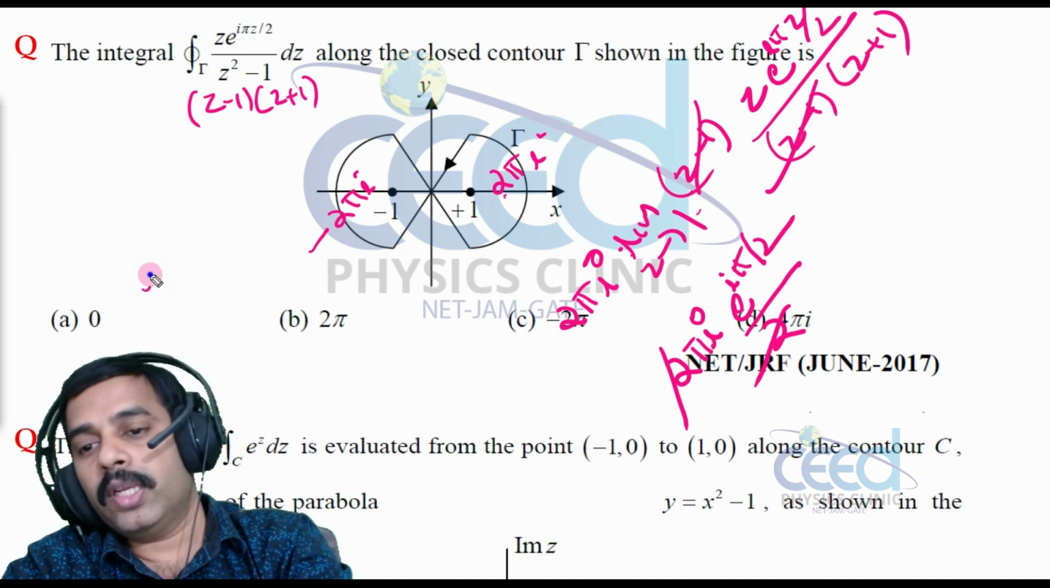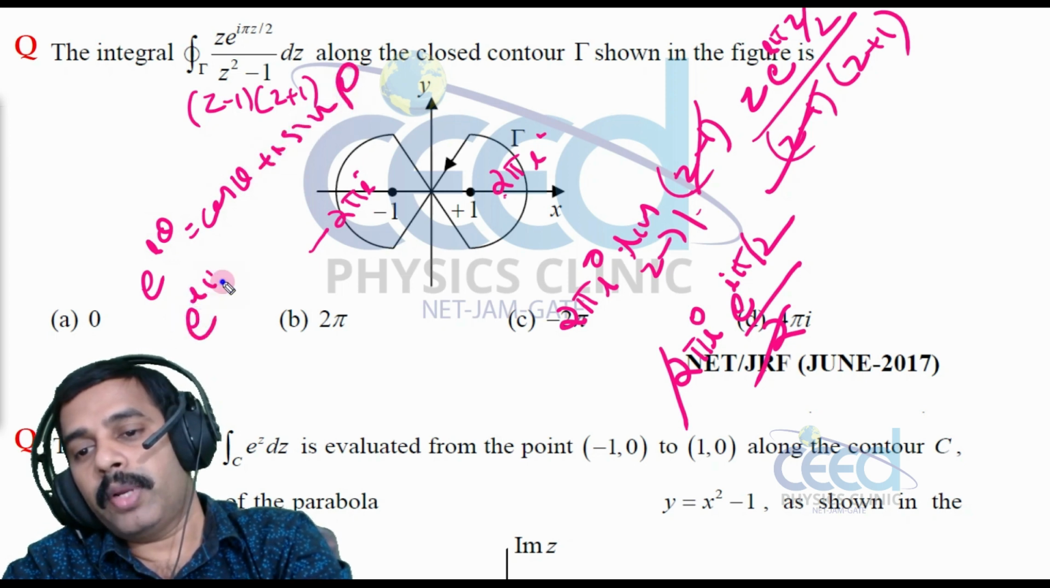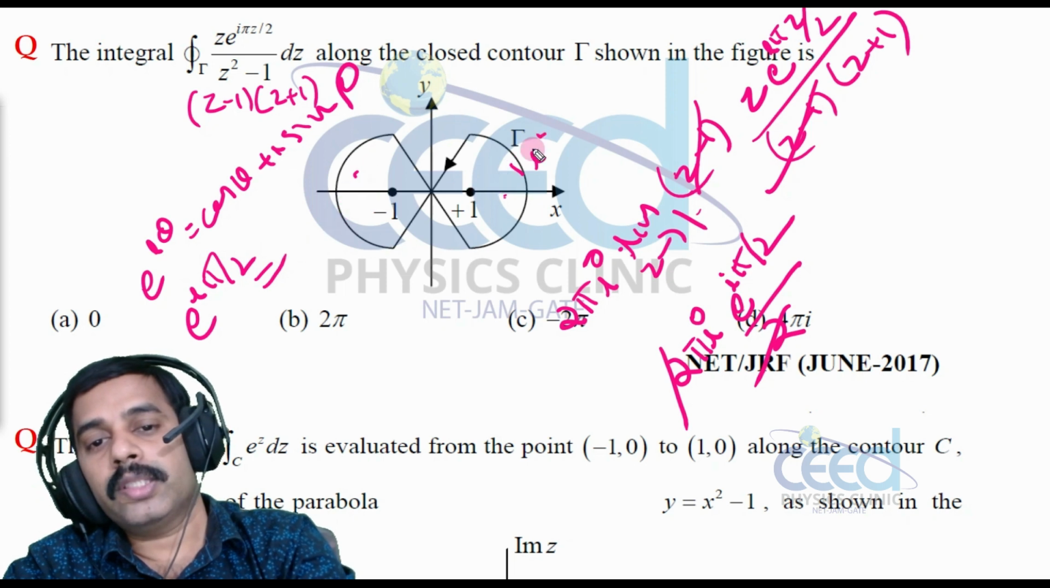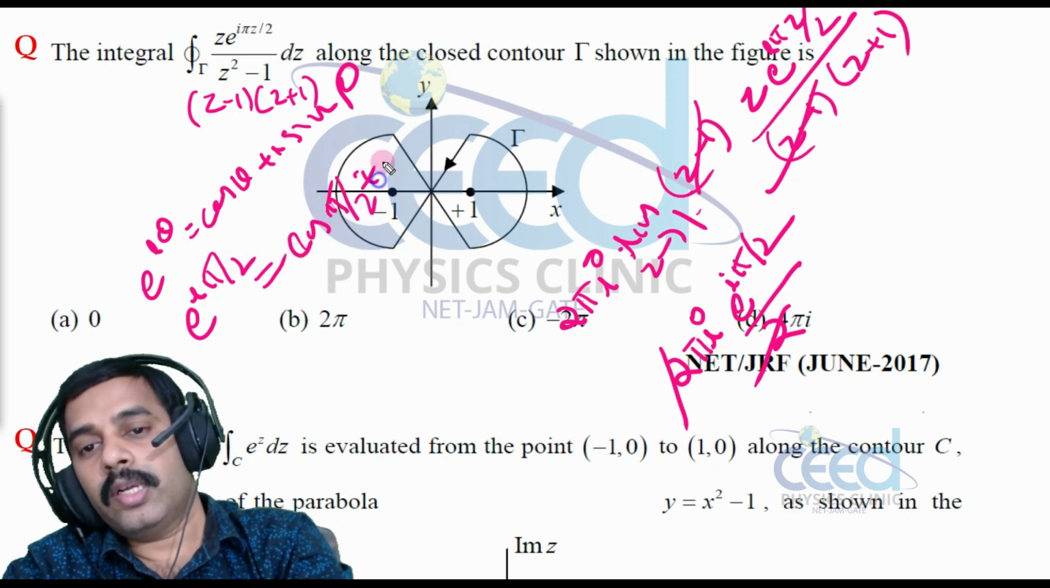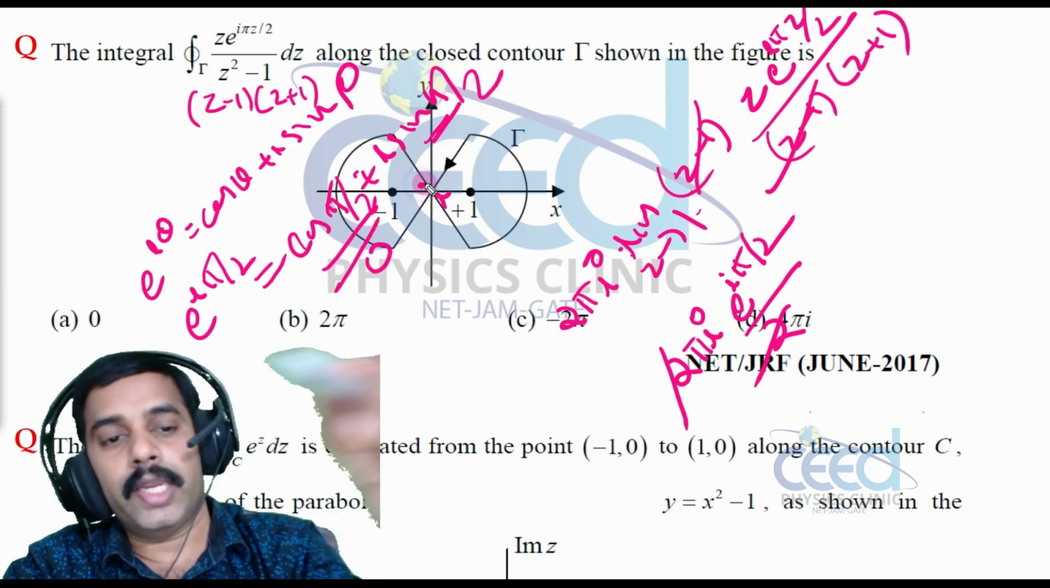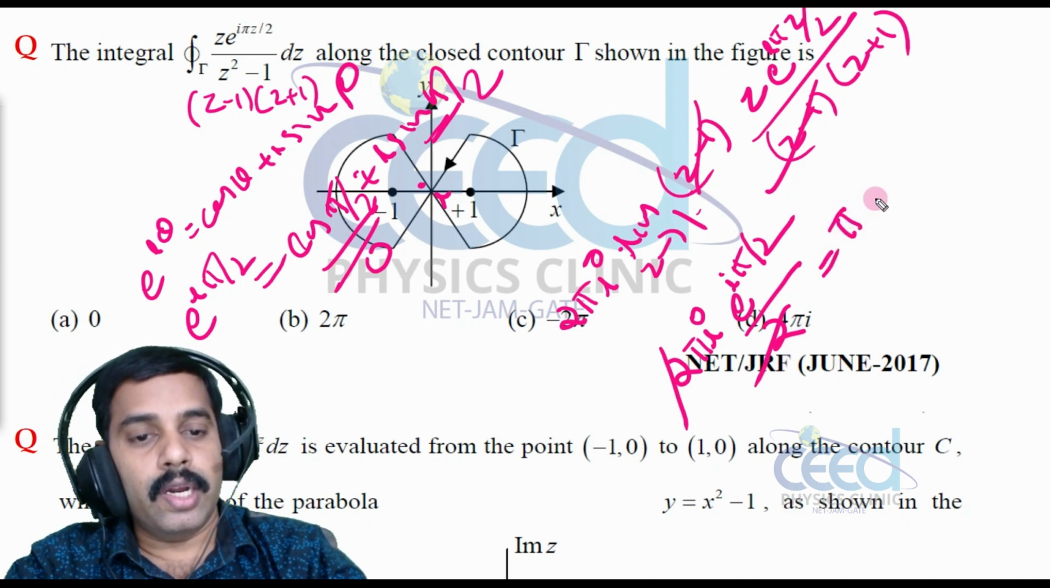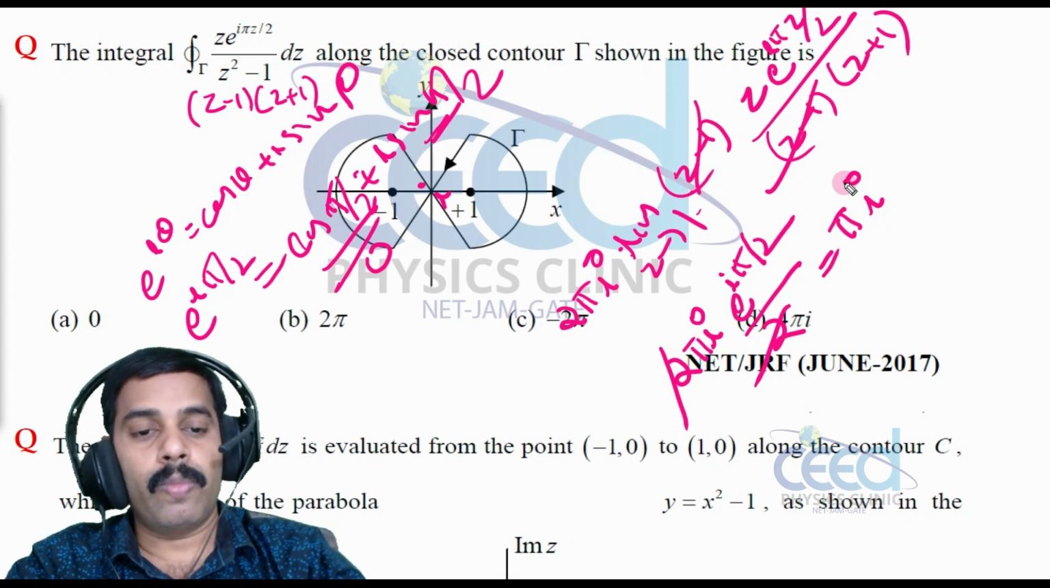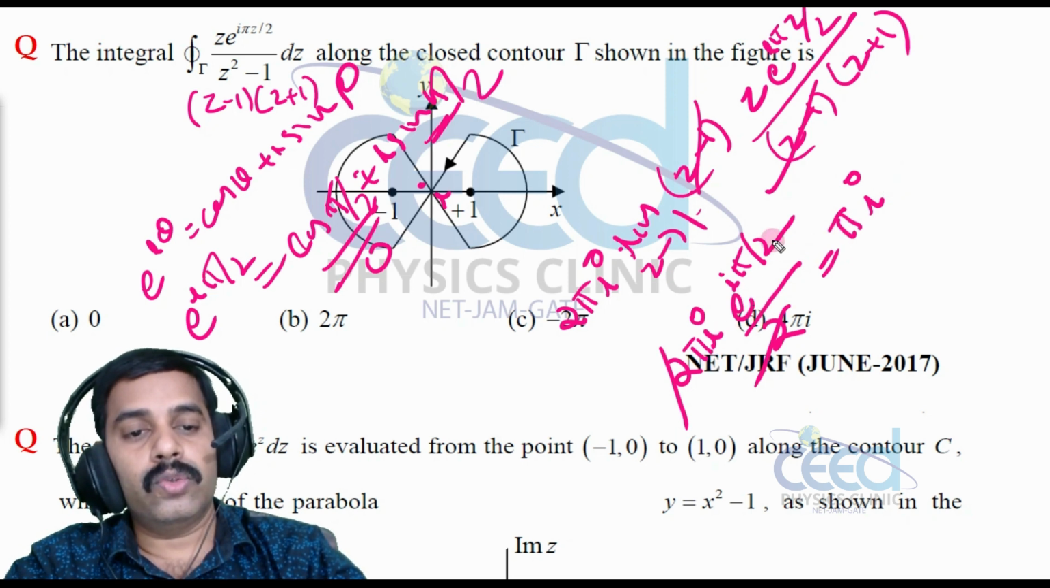e raised to i theta is equal to cos theta plus i sin theta. So e raised to i pi by 2 is cos pi by 2 plus i sin pi by 2. Cos pi by 2 is 0 and sin pi by 2 is 1, so that is i. So this becomes pi i into e raised to i pi by 2, that is i, so we have minus pi.